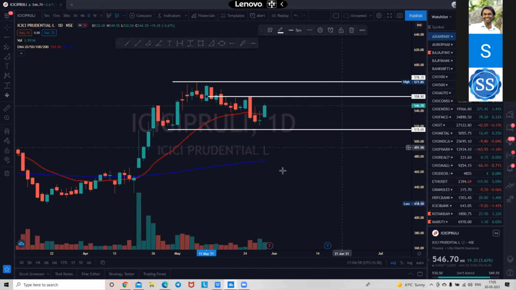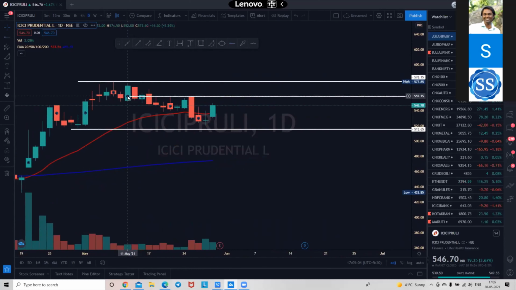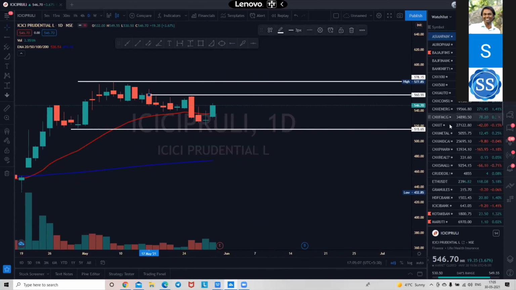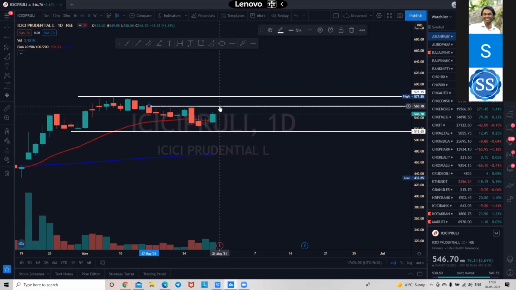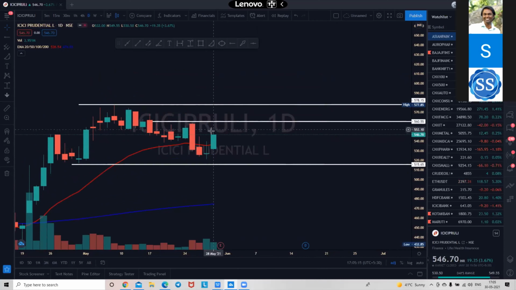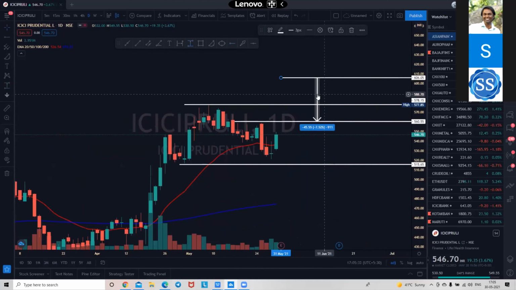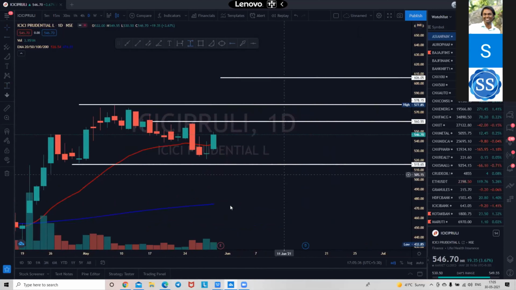We are getting one price rejection on this level. This is the level where I'm getting price rejection. So my target will be very simple. Let us watch the stock over here. Now the stock is moving over here. Let us watch, and once it clears, we are in for a treat. 606 would be the target. Simple targets. Favorable risk reward.